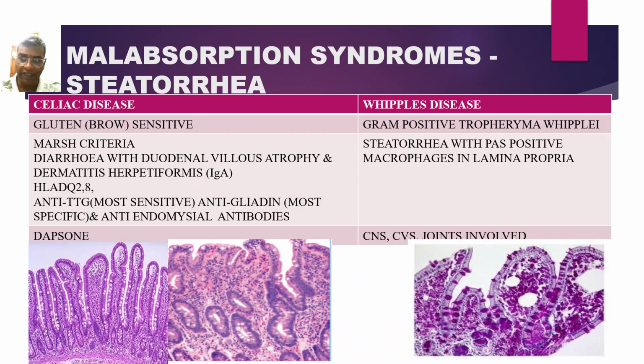And the CD8 T cells will cause epithelial cell damage, and CD4 T cells will cause abnormal antibodies of IgA type. That's why you can appreciate in the skin dermatitis herpetiformis. So, celiac disease is diarrhea with duodenal villus atrophy and crypt hyperplasia.